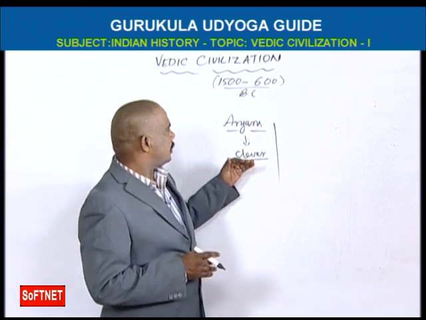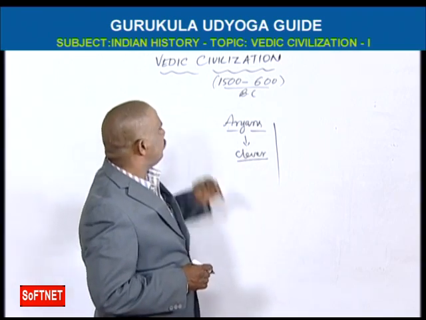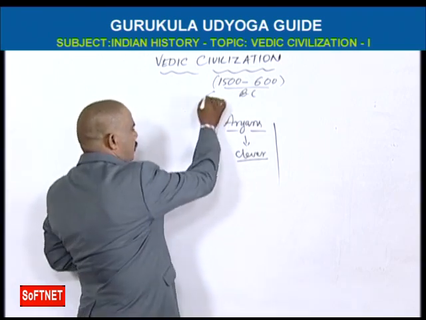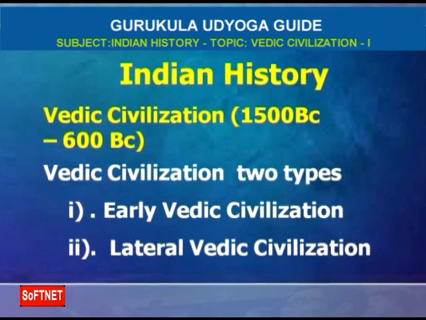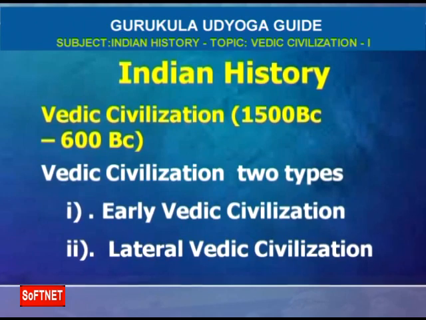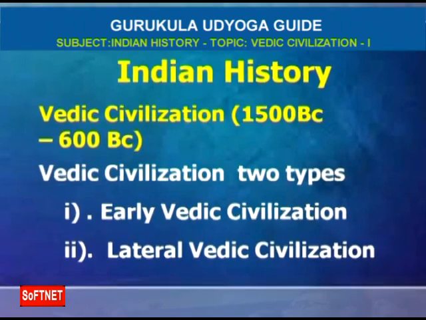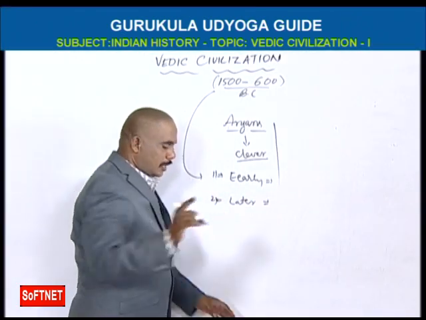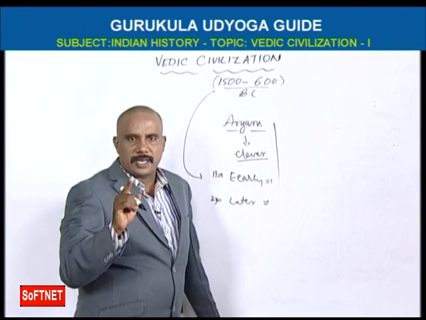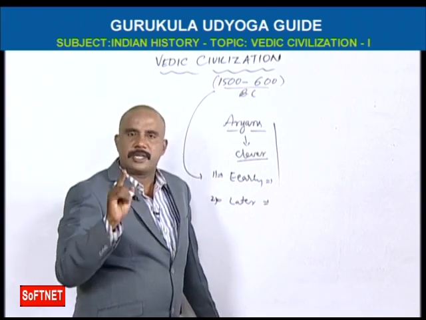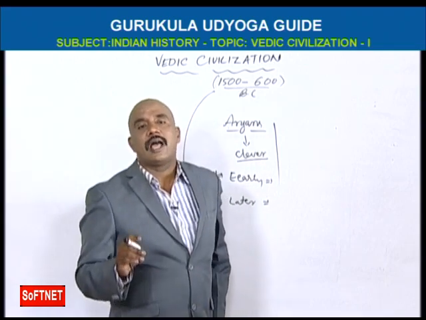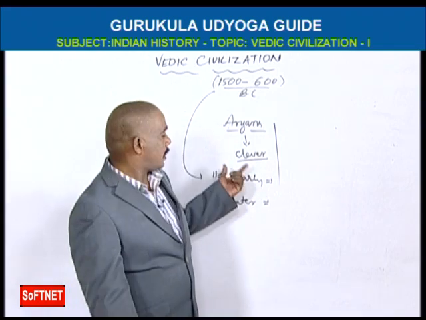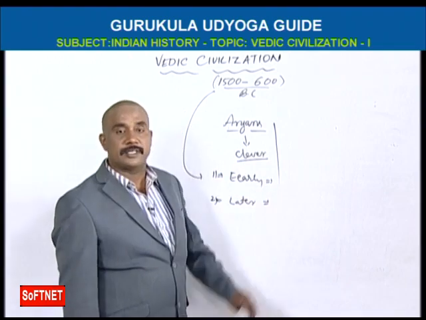Basically, Vedic civilization is divided into two parts: early Vedic civilization and later Vedic civilization. So we should remember that we have two civilizations, Indus Valley civilization and Vedic civilization.